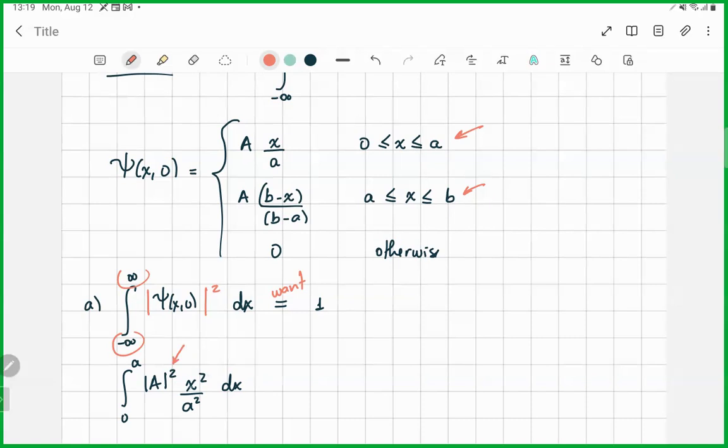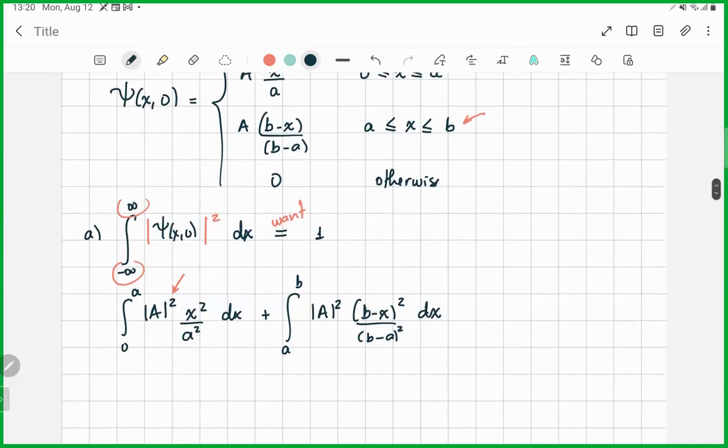For x and little a, in principle we should also put absolute value, but as I said, they are real numbers. Then after little a, when x is between a and b, we have the other part of the wave function. This is what we need to solve and ensure that it gives us 1.